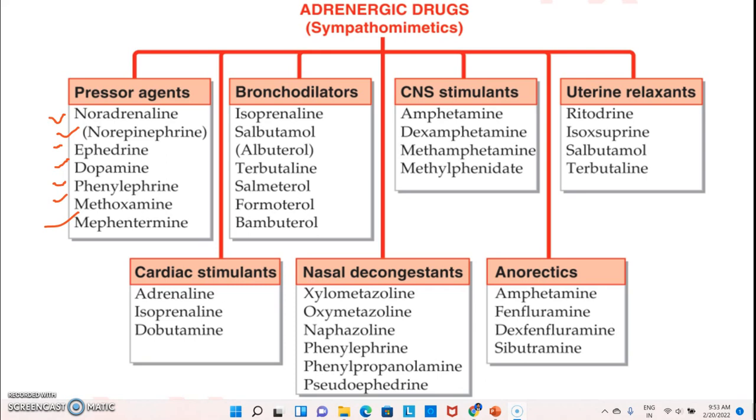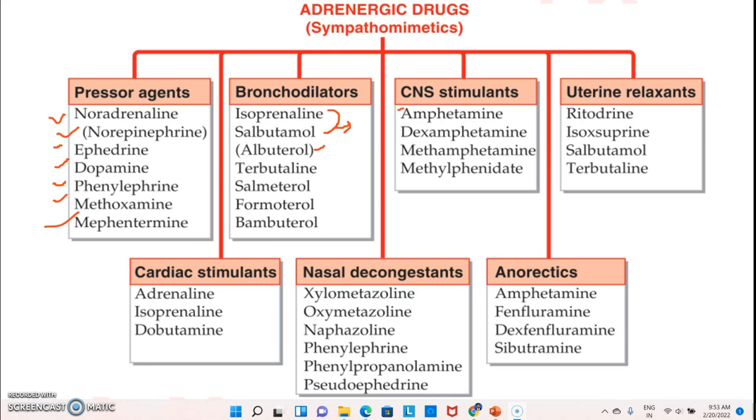Then bronchodilators means which dilate bronchioles and bronchi. In that, isoprenaline and salbutamol, these bronchodilators are used in asthma conditions. Albuterol is the brand name. Terbutaline, salmeterol, formoterol, and then bambuterol. Then CNS stimulants are those drugs which stimulate the CNS.